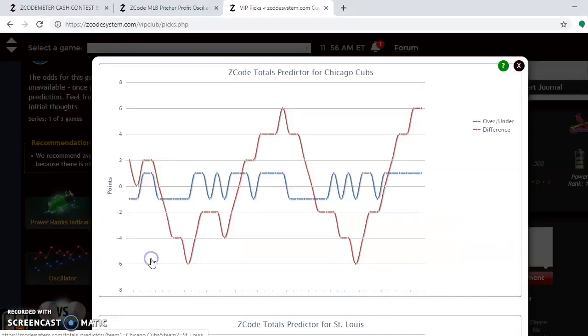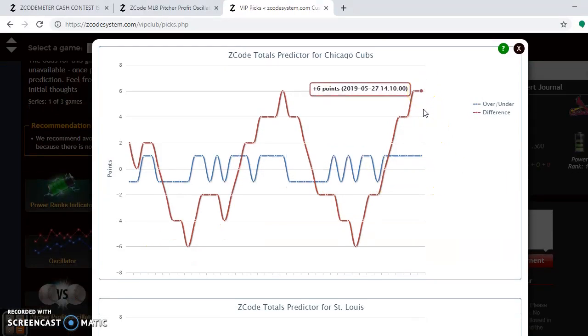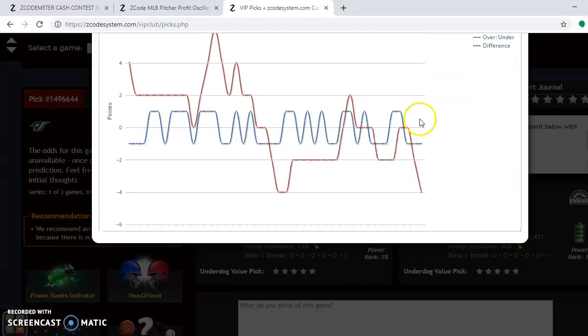Betting the over-under? Well, let's take a look. You can see that the Cubs are trending way over in the games that they are playing. If you look down here at the Cardinals, they are trending way under. So what does that mean? That kind of neutralizes, balances each other out. I would suggest avoiding the over-under in this one.